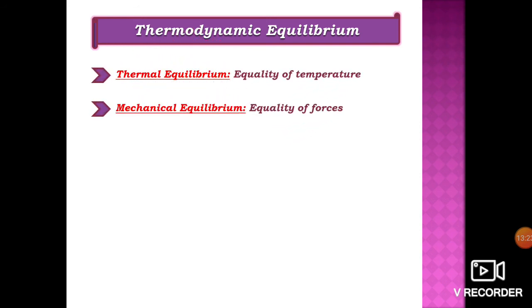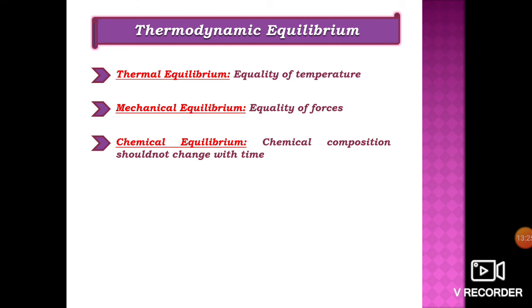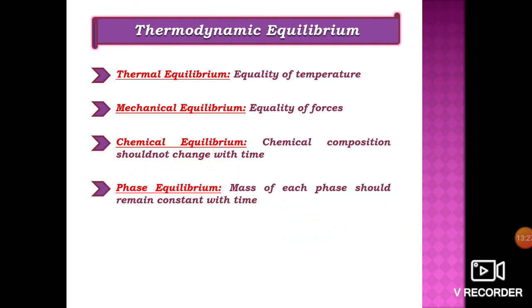Next we will see thermodynamic equilibrium. Thermodynamic equilibrium consists of 4 equilibriums. They are thermal equilibrium, mechanical equilibrium, chemical equilibrium, and phase equilibrium. For the system to be in thermodynamic equilibrium or complete equilibrium, all these 4 must be satisfied.